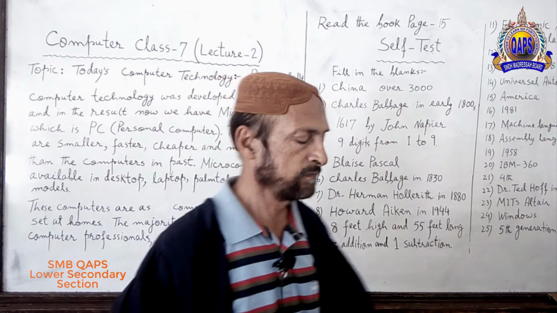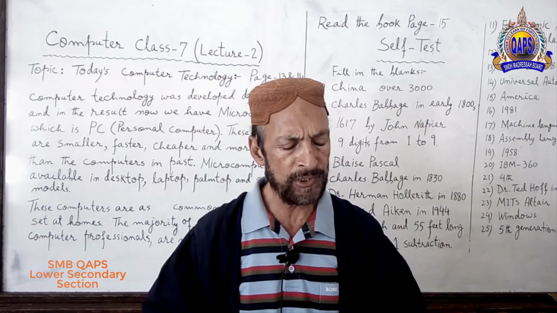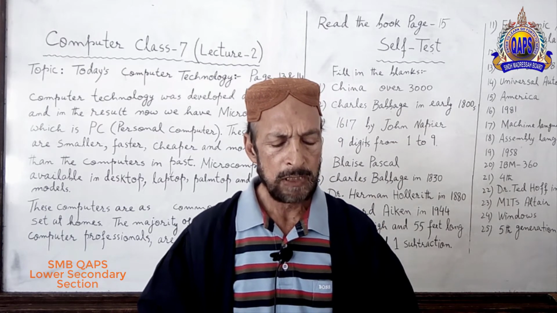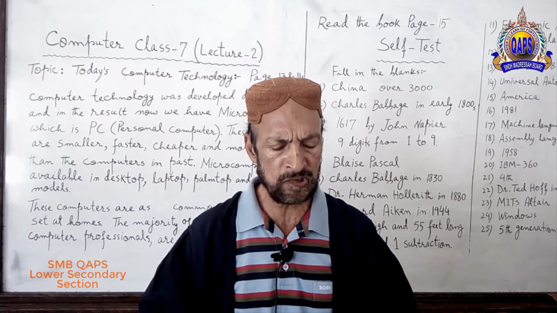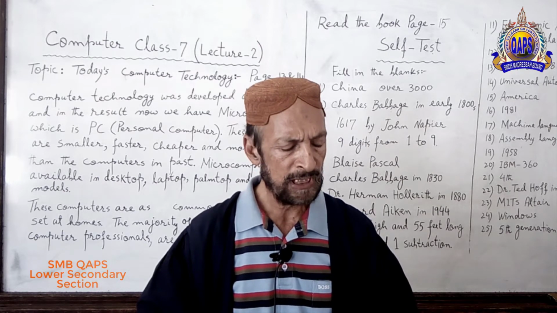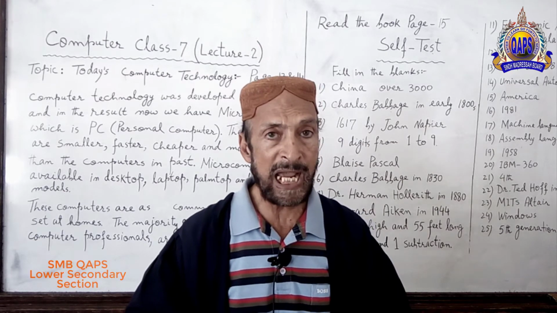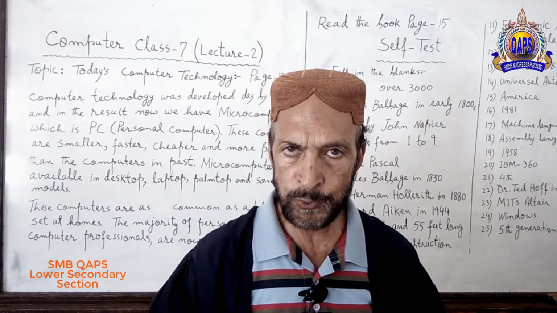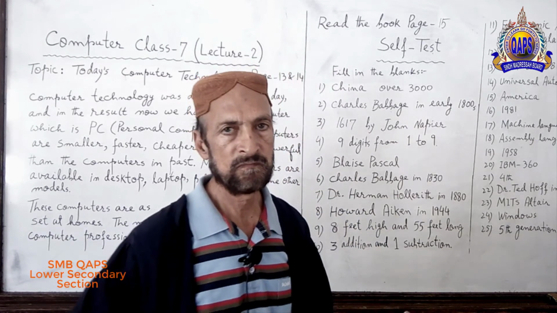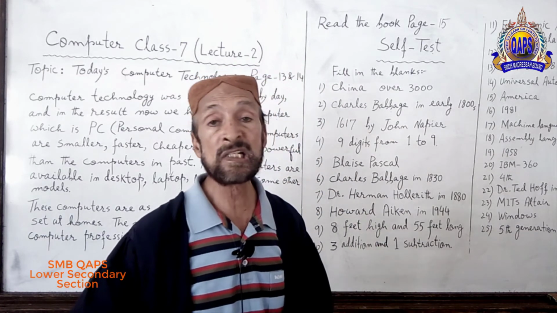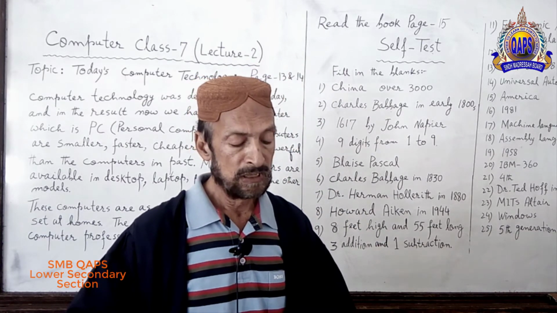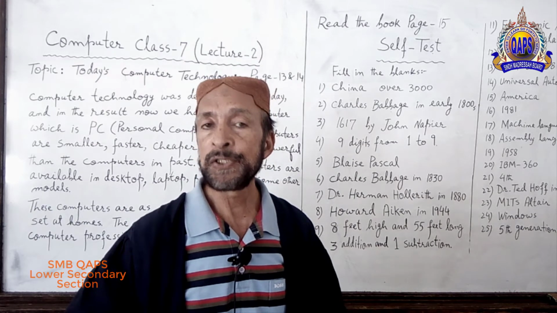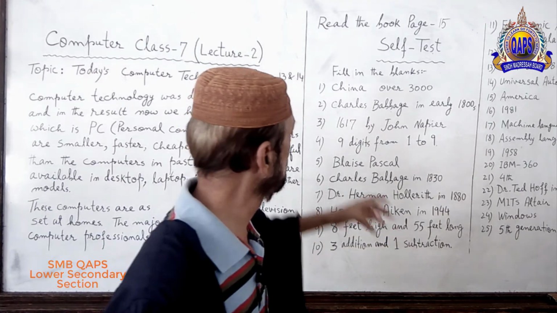Number 4, Napier's rods consisted of about 22 rods, and each rod contained dash digits from dash to dash. Answer: 9 digits from 1 to 9.